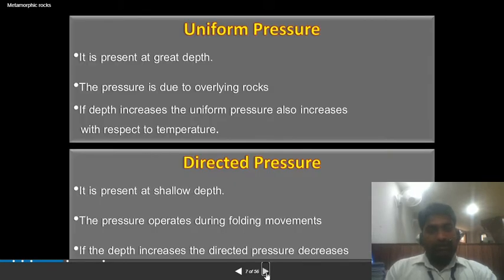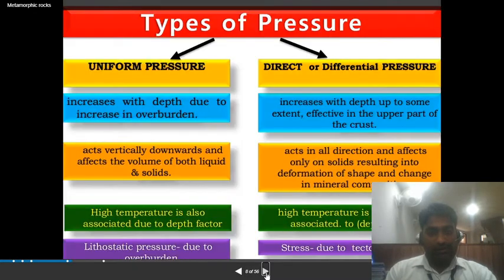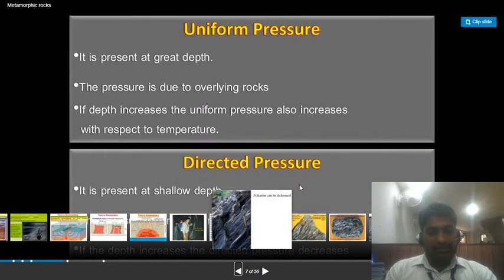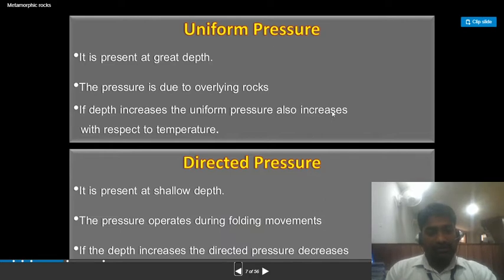Uniform pressure is present at great depth. It is the pressure due to overlying rocks. If the depth increases, the uniform pressure also increases along with the temperature. Directed pressure is present at shallow depth. The pressure operates during the folding movements. If the depth increases, the directed pressure decreases. It means the directed pressure is inversely proportional to the depth, and uniform pressure is directly proportional to depth.